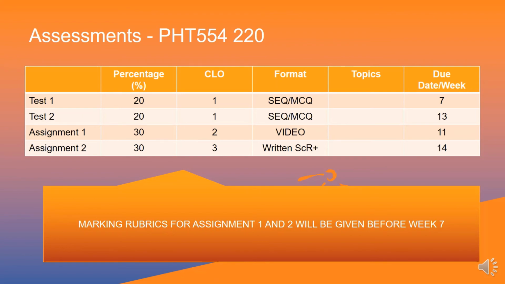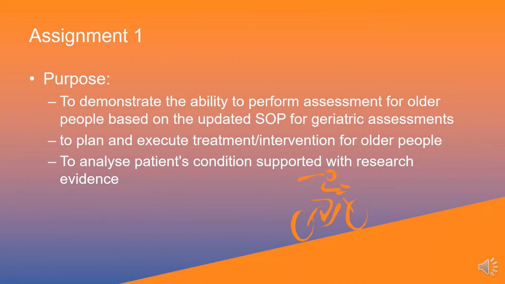Right, so how do you do assignment 1? The purpose of doing assignment 1 is to demonstrate the ability to perform assessment for older people based on the updated SOP for geriatric assessments, to plan and execute treatment intervention for older people, and to analyze patients' conditions supported with research evidence.